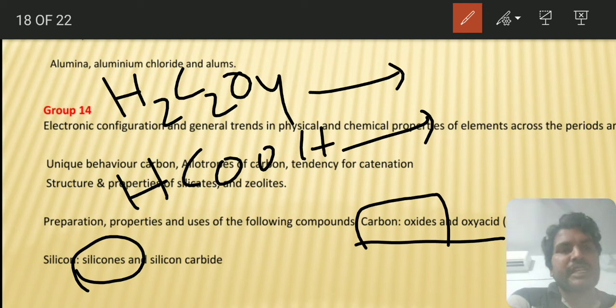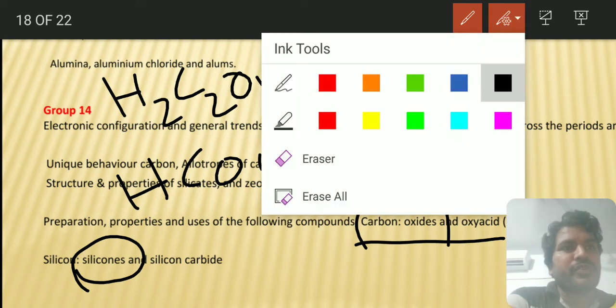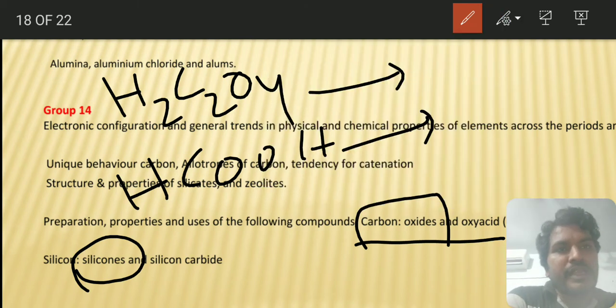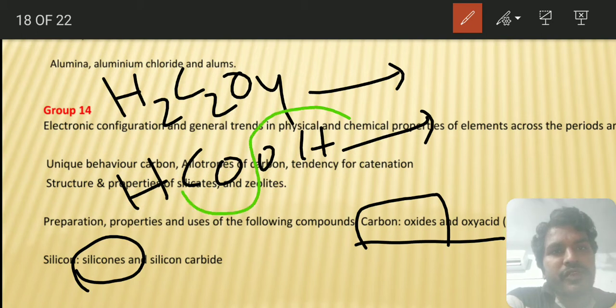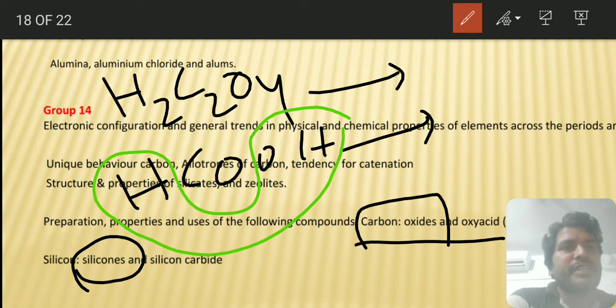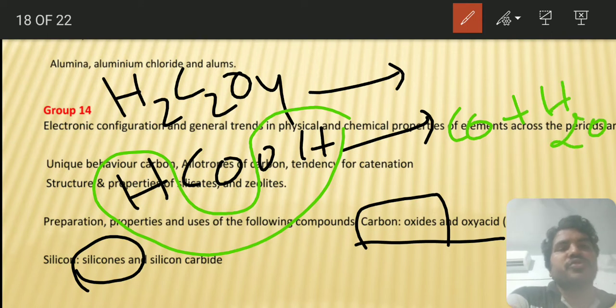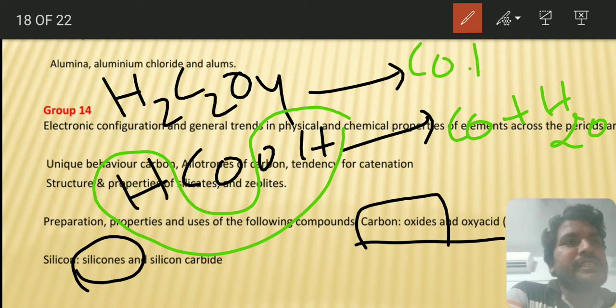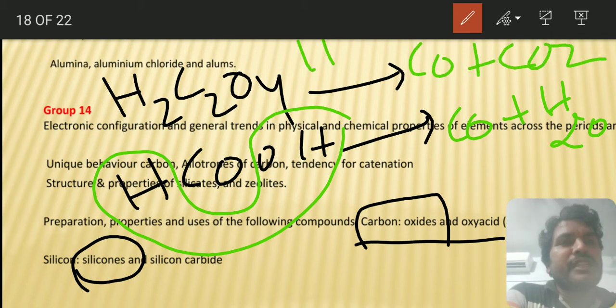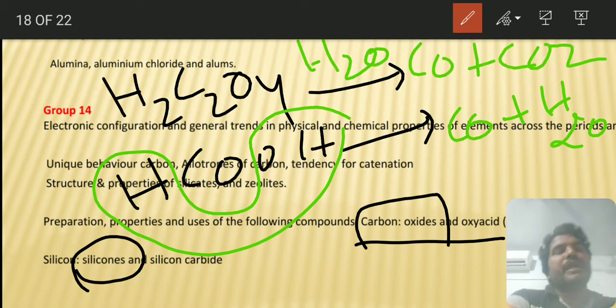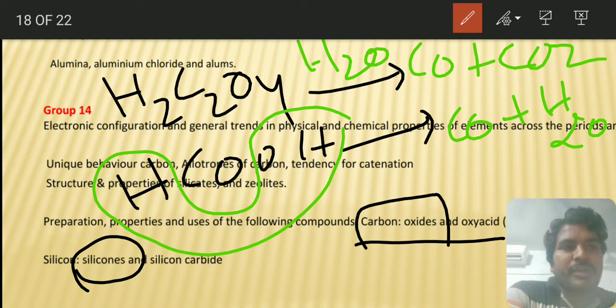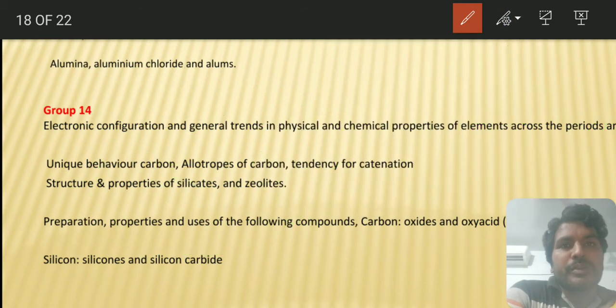Whenever they are treated with concentrated H2SO4, which is a dehydrating agent, it removes water and forms CO and H2O. With formic acid, dehydration also happens, and CO, CO2 and H2O come out. Like this, we can study the reactions of formic acid and oxalic acid with H2SO4.